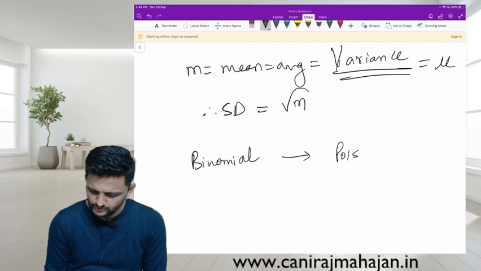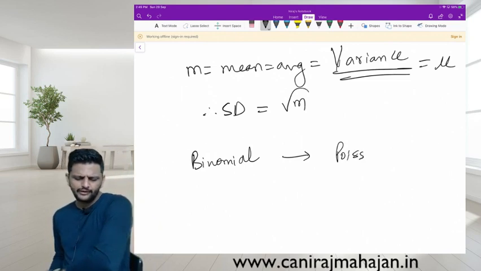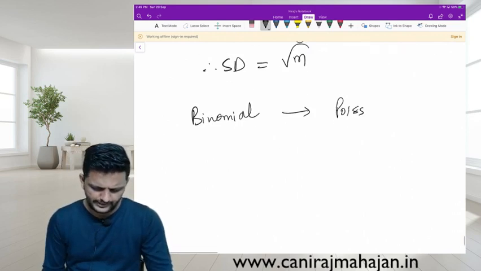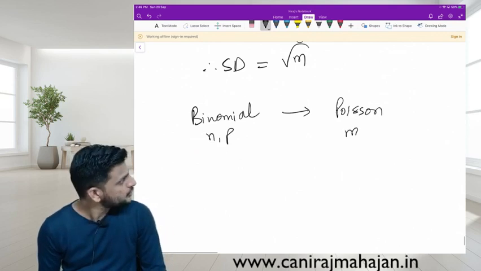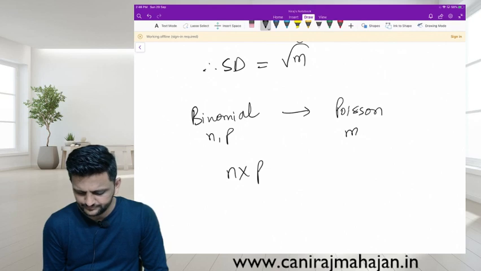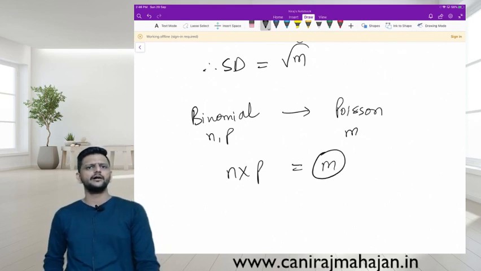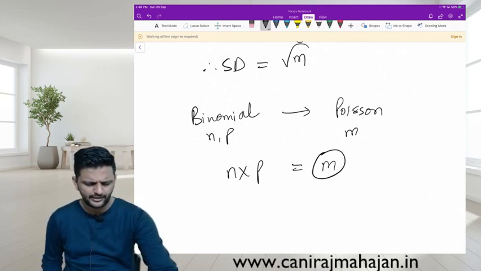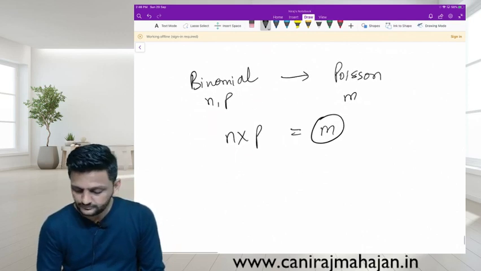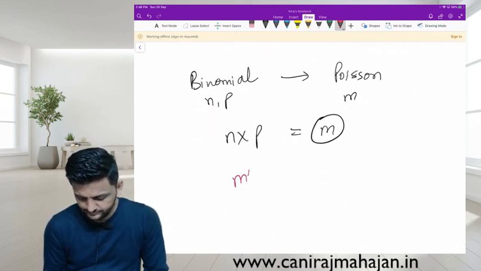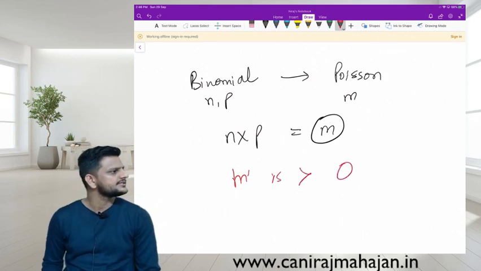Binomial into Poisson. What are the parameters of binomial? N and P, and for Poisson, M. So you just multiply N into P and we get the parameter M. The meaning is still the same for both of them now. Yes, average. M is always greater than 0.